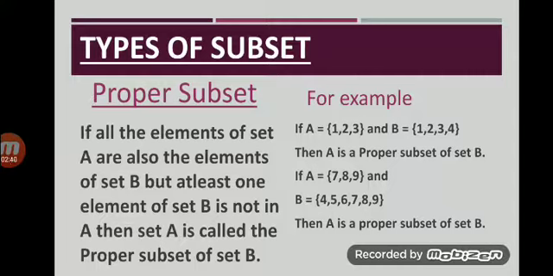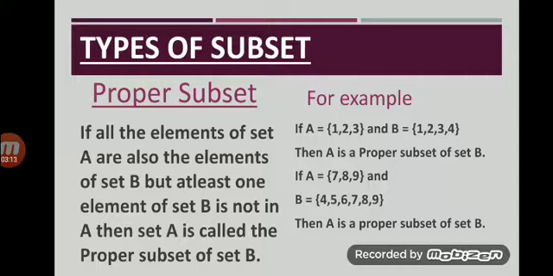We will define the proper subset as if we have two sets A and B and all the elements of set A are in B, but at least one element of the set B or more than one elements of the set B are not the elements of set A, then the set A will be the proper subset of the set B. It means that proper subset is that subset in which superset has at least one element or more than one elements which are not in the subset.